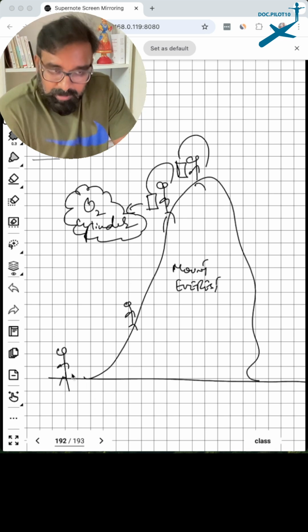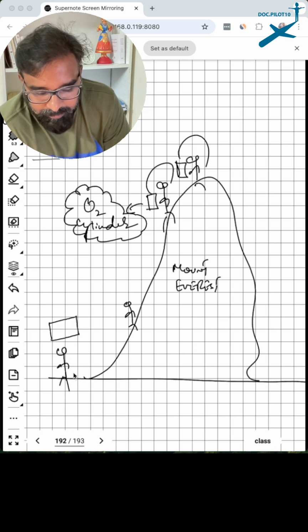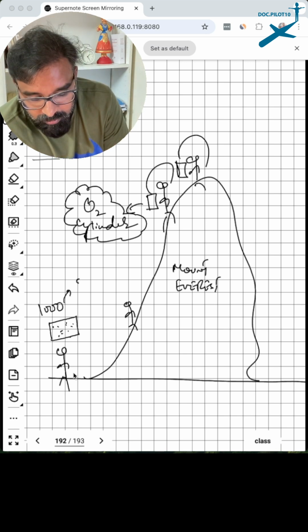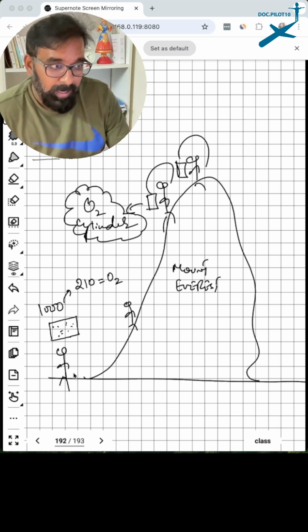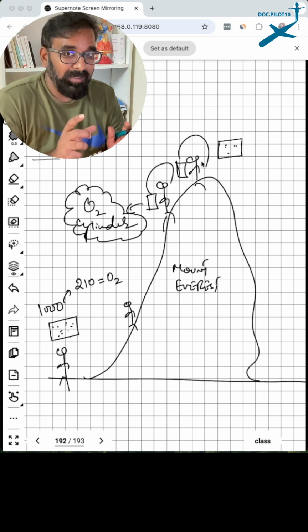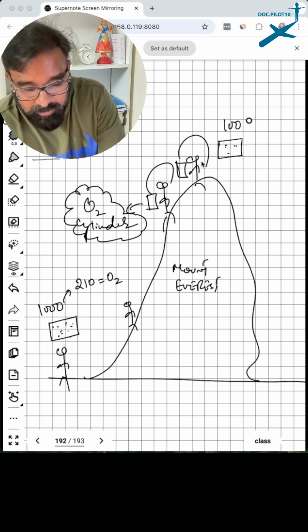See, at the foot of the hill or on the ground, if you take unit volume of air, let's say in this there are 1000 air molecules. Of this, 210 air molecules will be oxygen on the ground. Now, as you go up, if you take the same unit volume of air, you cannot find 1000 air molecules. You can only find 100 air molecules, of which 21 will be oxygen.